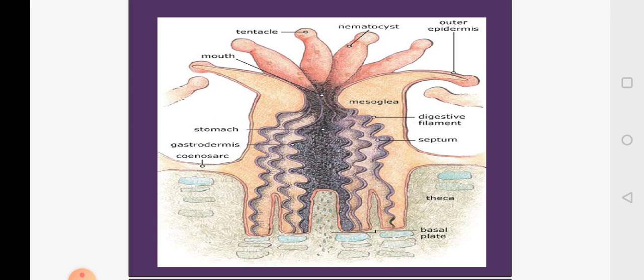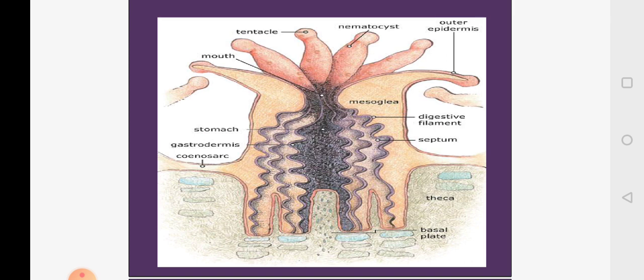You can see the outer epidermis and the inner endodermis, sometimes also called the gastrodermis. And you can also see a section of the internal organs, where you have the organs which help in digestion. Then you can also see the coenosarc.